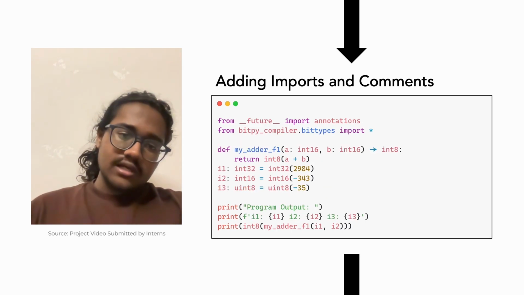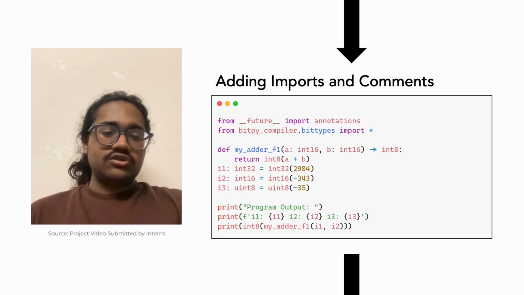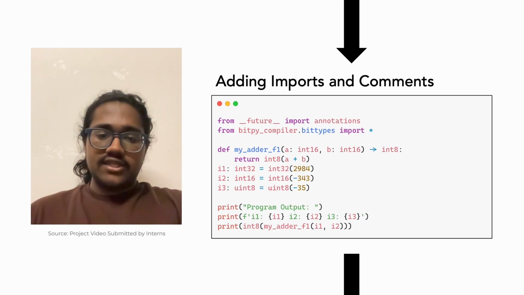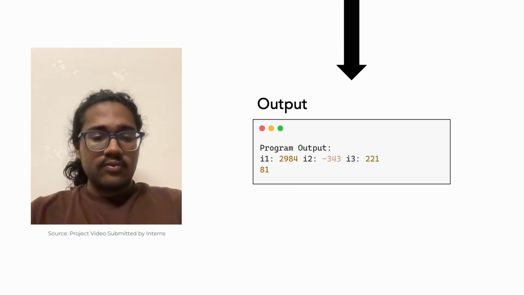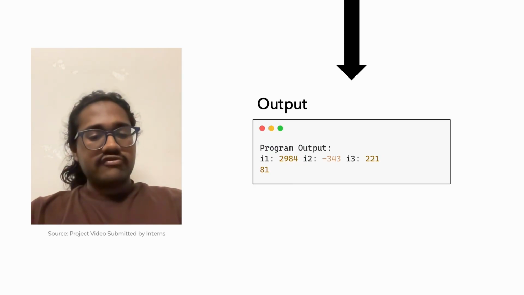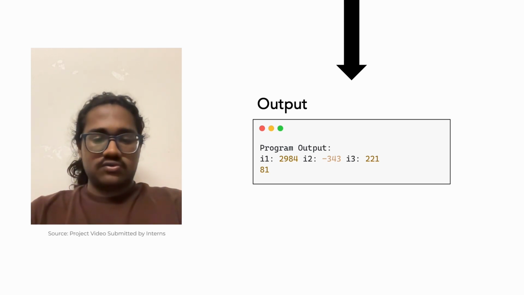After this, comments and imports are added back from the original code, so the transpiled code is still readable to the end user and easier to debug. Finally, the code produces the following output, which adheres to underflows, overflows, and behaves exactly like how you would expect C++ code to behave.